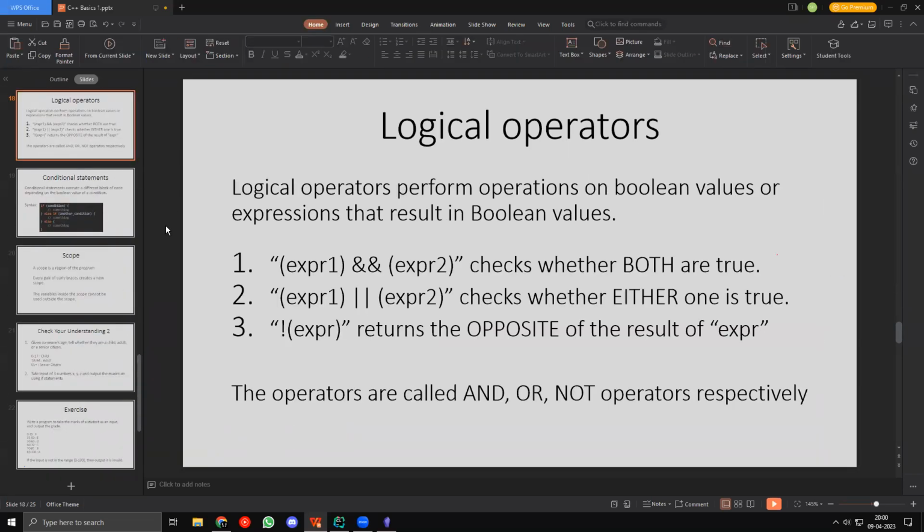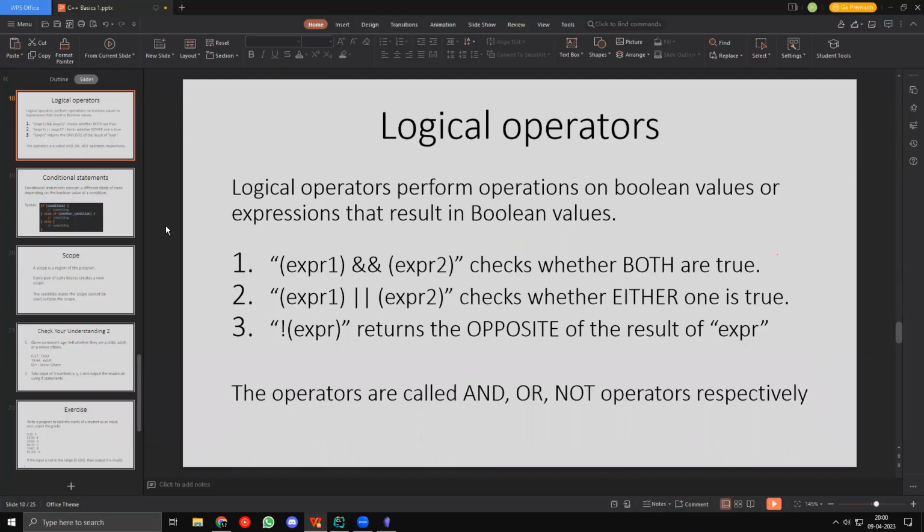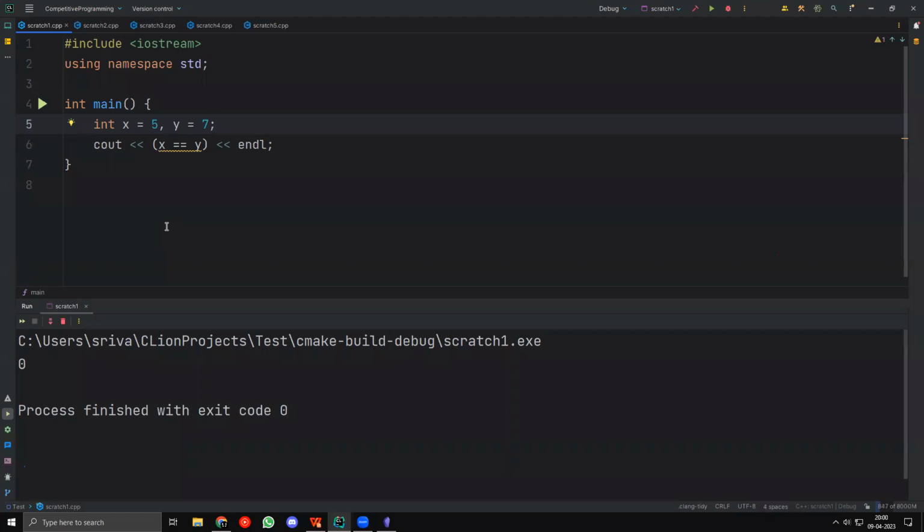Now, logical operators, okay, one second. Shubham says, why can't it print true instead of 1? Shubham, I don't know. You should ask the creator of C++. Unfortunately, he decided that it will output 1. So we are stuck with that.